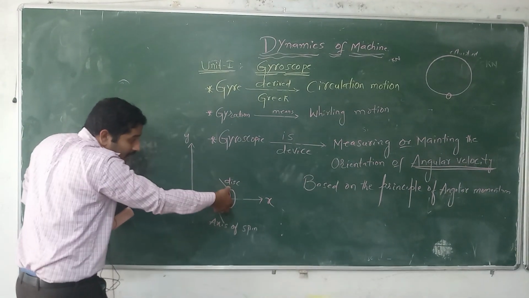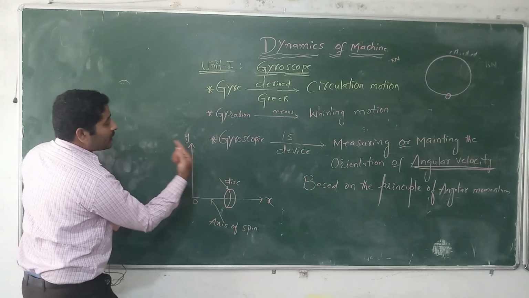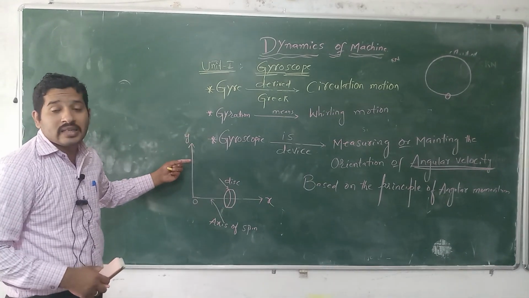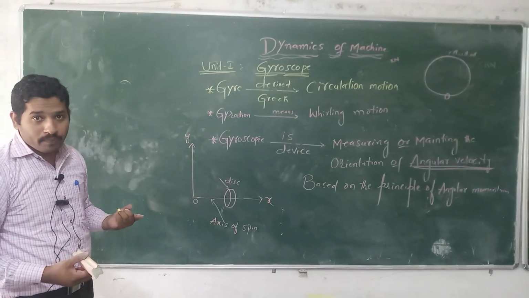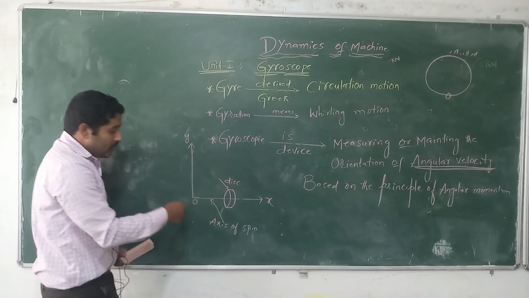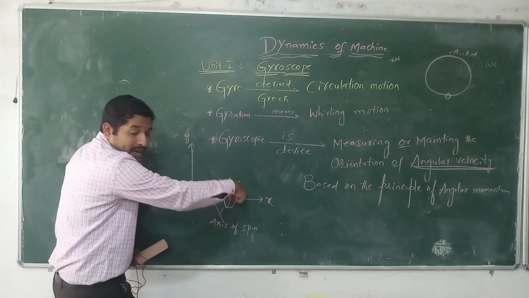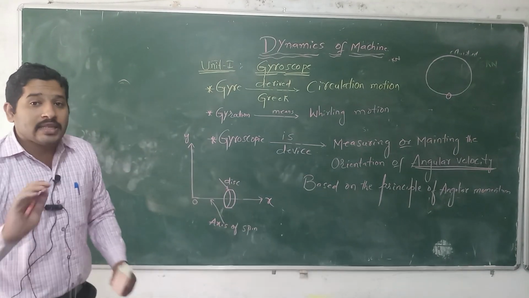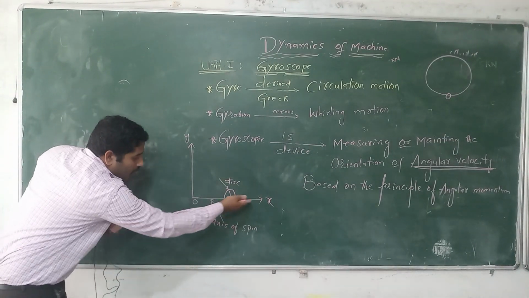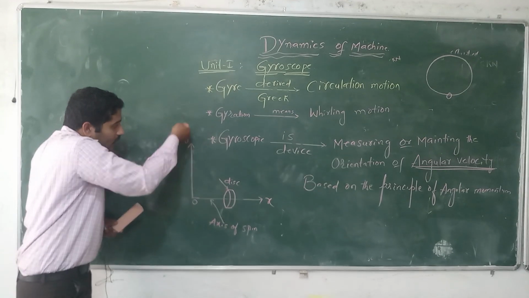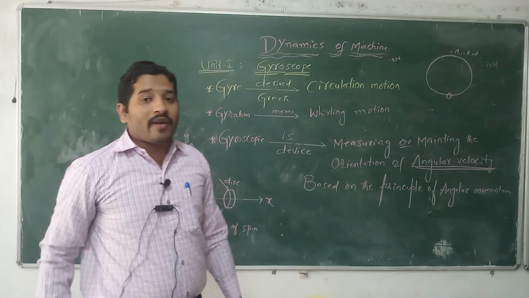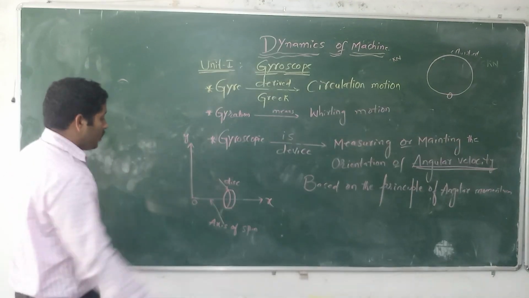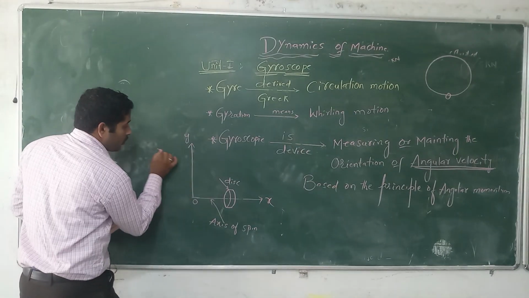If the same disk is rotated in the vertical direction, what can we say? This one we can say is the axis of spin. But in this case, the disk is rotated in the x direction, so this is the axis of spin. The perpendicular of this OX is Y. So this one we can say is the axis of precession.